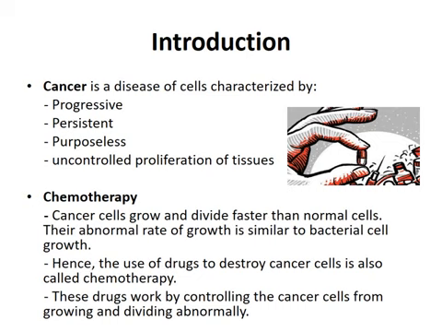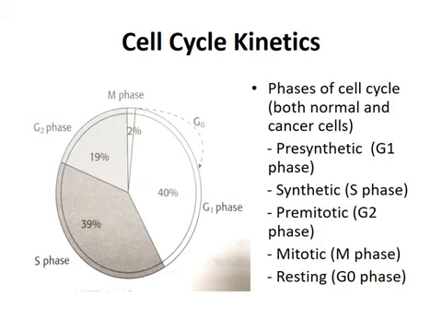Introduction. Cancer is a disease of cells characterized by progressive, persistent, purposeless and uncontrolled proliferation of tissues. Chemotherapy. The cancer cells grow and divide faster than normal cells. Their abnormal rate of growth is similar to bacterial cell growth. Hence, the use of drugs to destroy cancer cells is also called chemotherapy. These drugs work by controlling the cancer cells from growing and dividing abnormally.